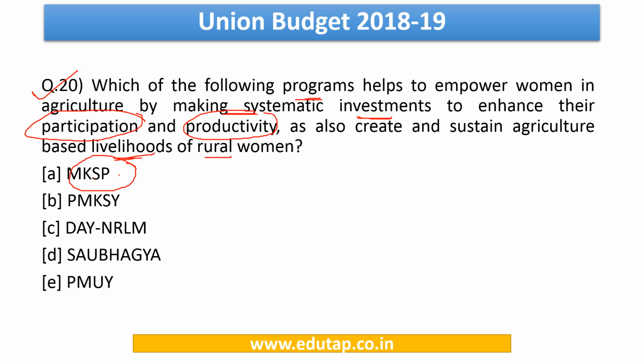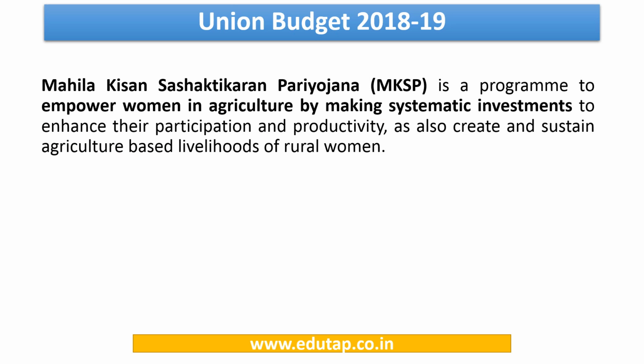So basically, friends, there's one more thing that you need to keep in mind, that usually the options would not contain the full forms. So you need to know that even if you get abbreviations, you should know the name of the scheme. So the answer to this question is MKSP. Now this program basically empowers women in agriculture. It also helps in the formation of self-help groups so that agriculture as well as the livelihoods of rural women can be sustained.